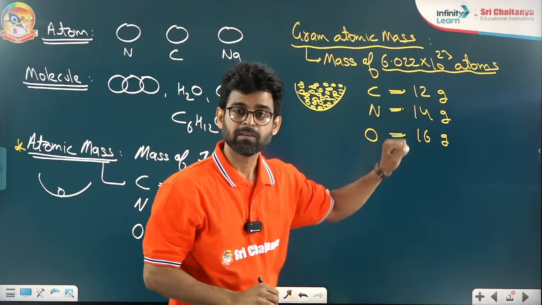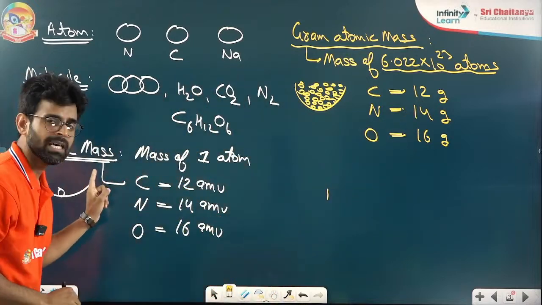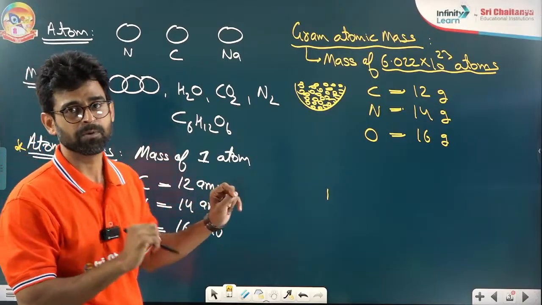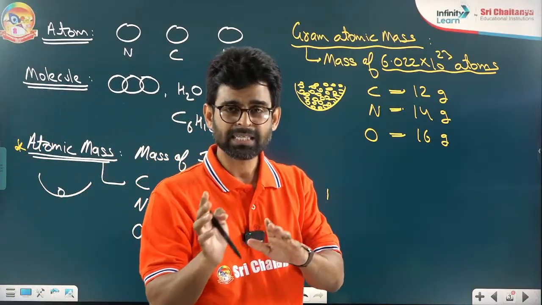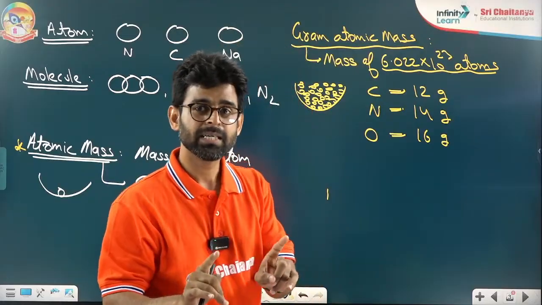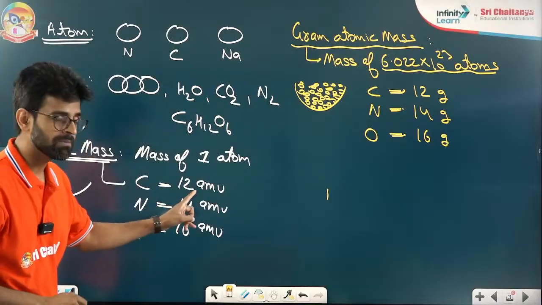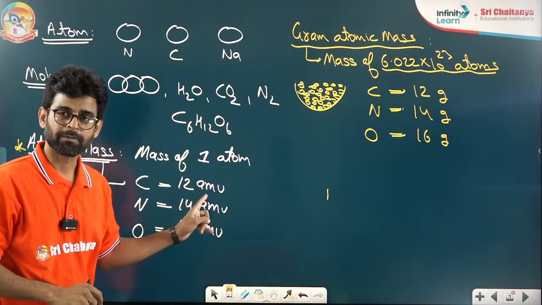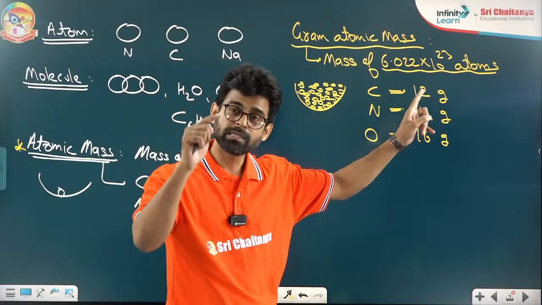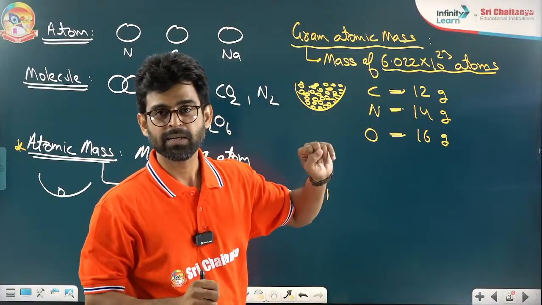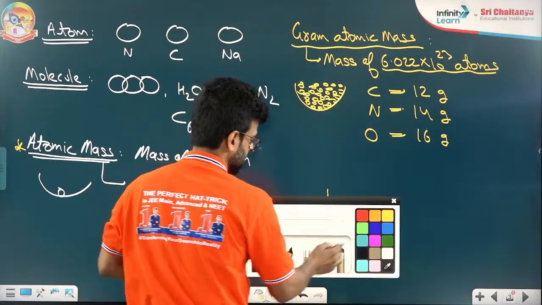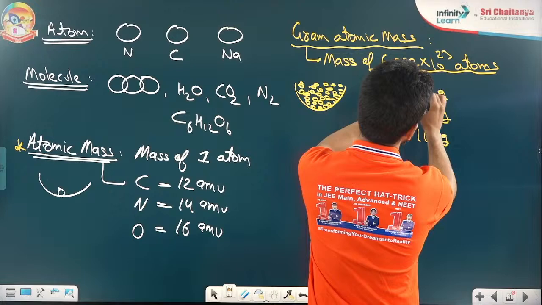So this many atoms of carbon collectively will weigh 12 gram, whereas a single atom of carbon will weigh just 12 AMU. By chance this number is the same, 12, but be clear: when I am saying 12 AMU, I am saying one atom of carbon, whereas when I am saying 12 gram carbon, I am saying 1 mole of carbon atoms, meaning so many carbon atoms. I am writing here, this is 1 mole.